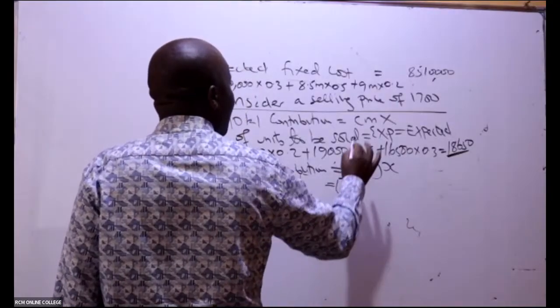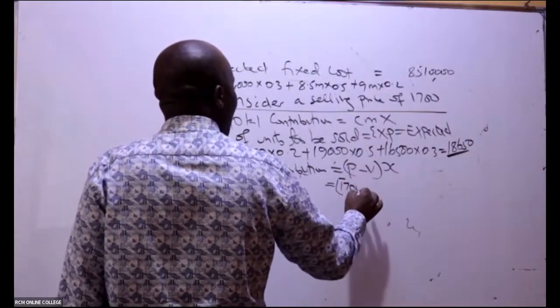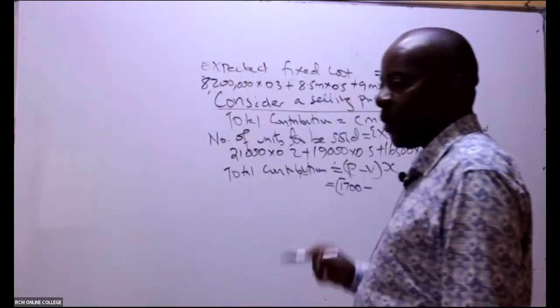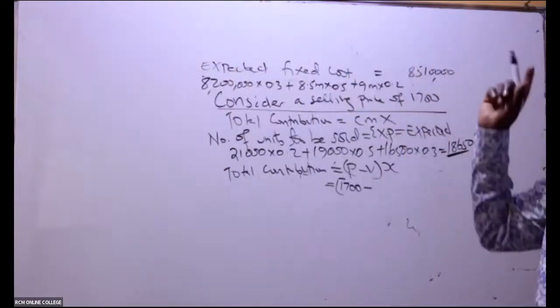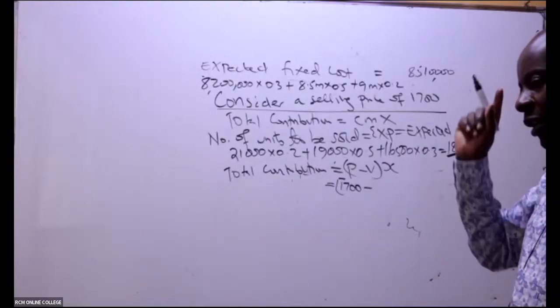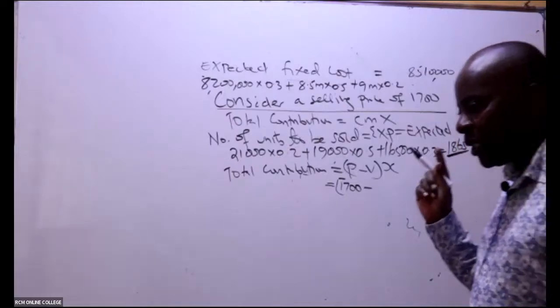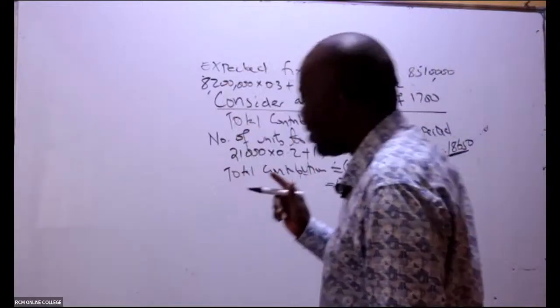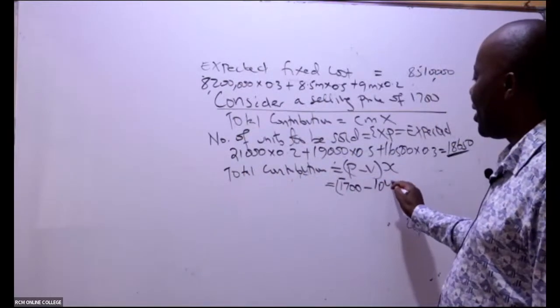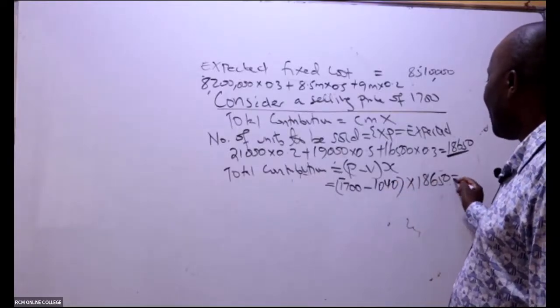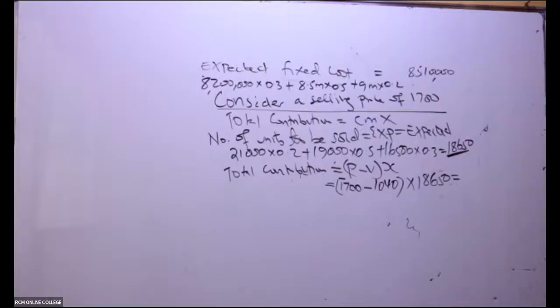If I'm considering 1,700, the price will be 1,700. What is the variable cost that we have discussed to work with in the future? Do we have expected variable cost? Do you still remember that figure of 1040? Yes, 1040 times this number of units, which are 18,650.